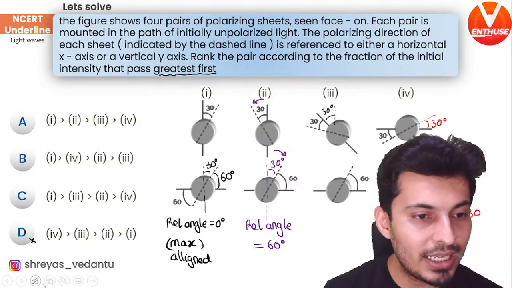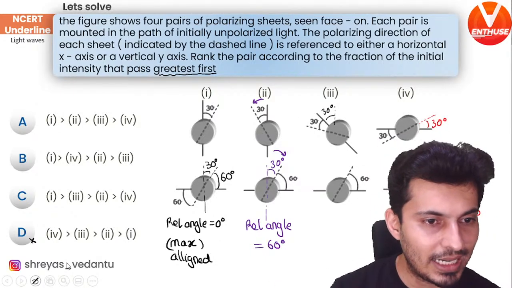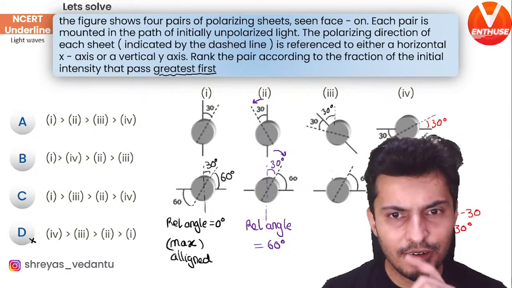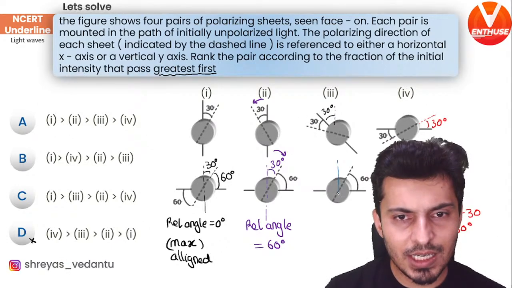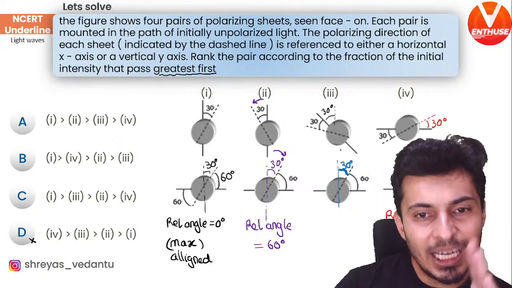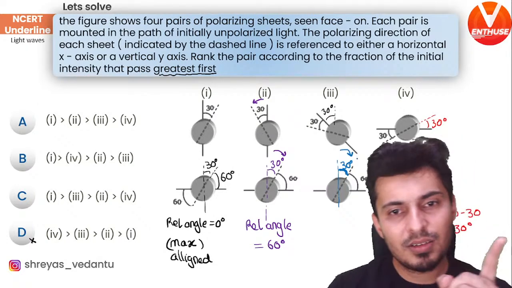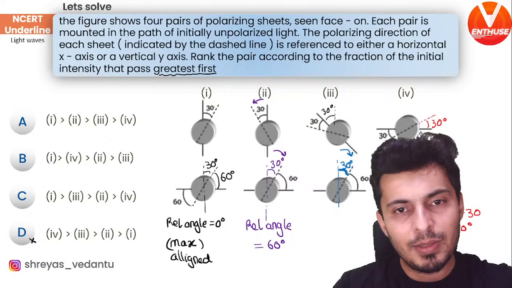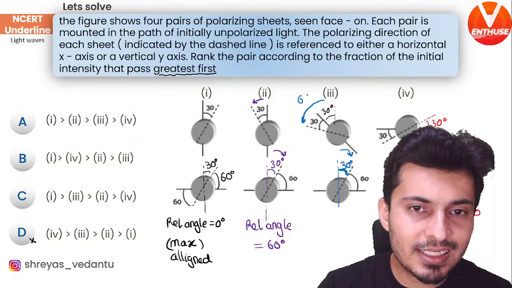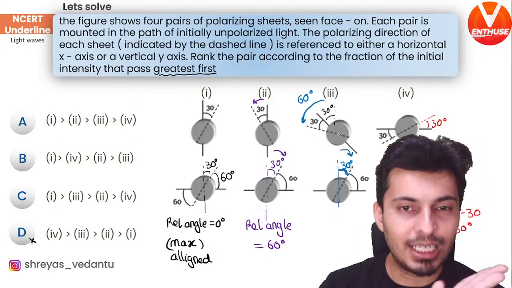Interesting. The only thing remaining is the third one. Let's do that as well. So for that one, 30, 30, and if that is 60, obviously this is 30 degrees. So the second polarizer is 30 degrees to the right of the vertical. The first polarizer is 60 degrees to the left of the vertical.